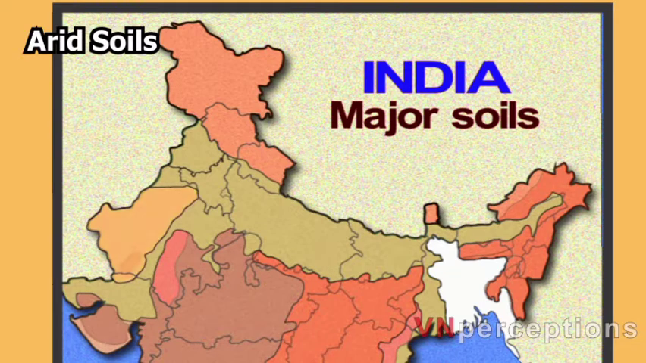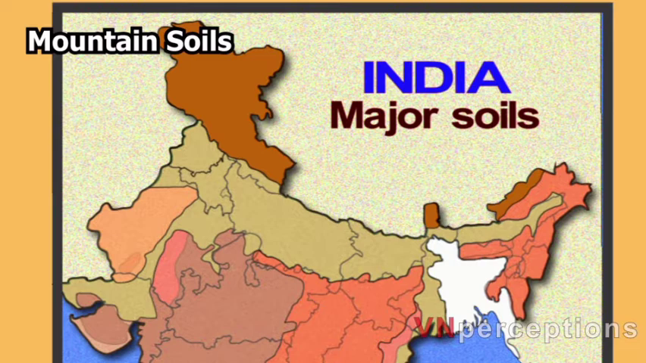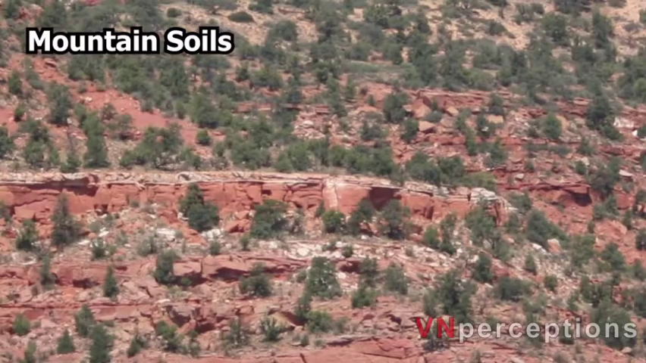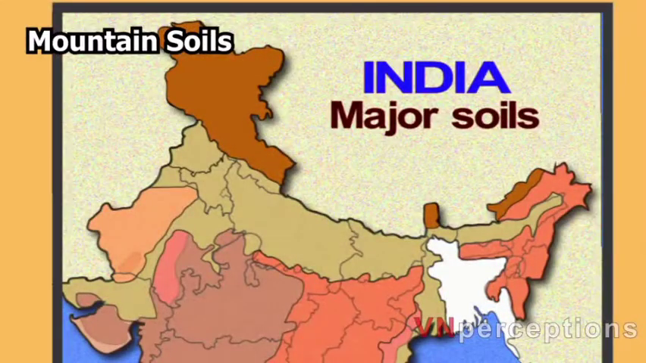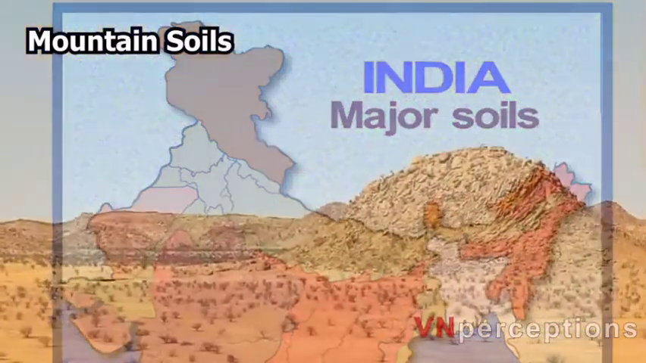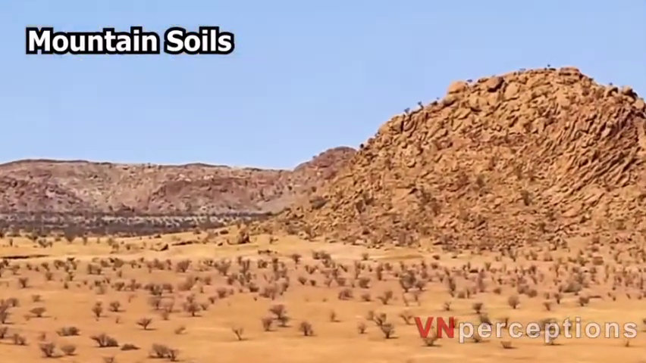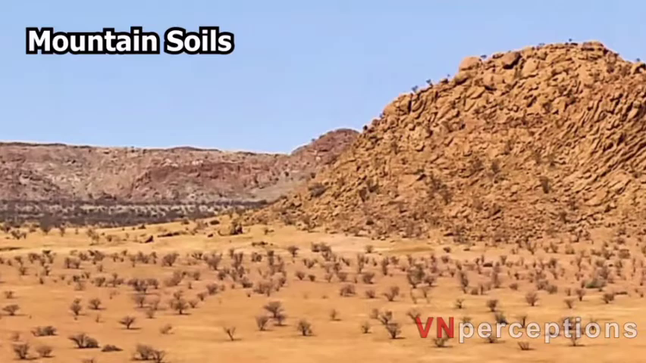Going ahead with the next soil, and that is mountain soil. Mountain soils are found in the valleys and hill slopes. These soils occupy about 8% of the total land area of India. They are formed due to mechanical weathering caused by snow, rain, and temperature variations.